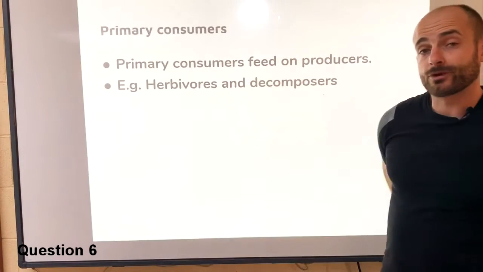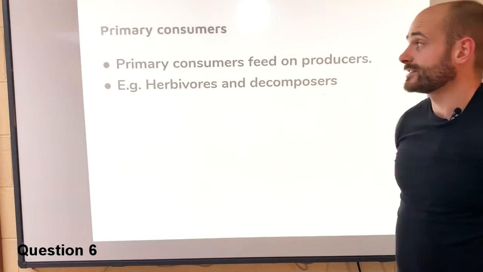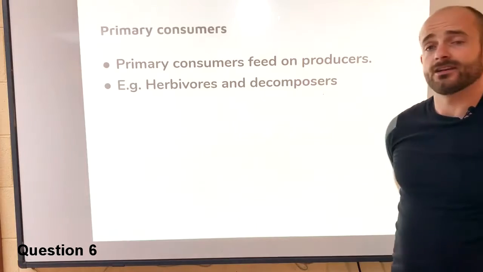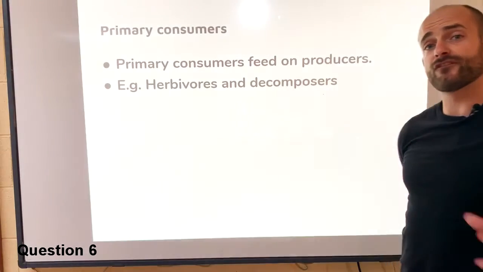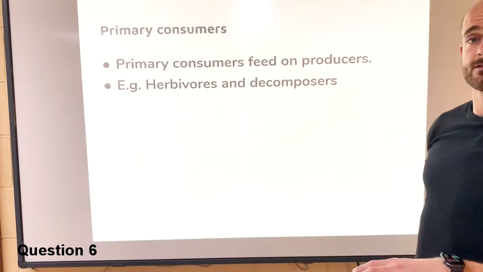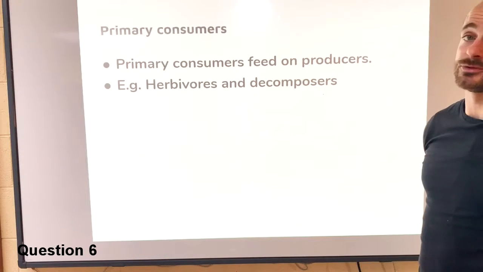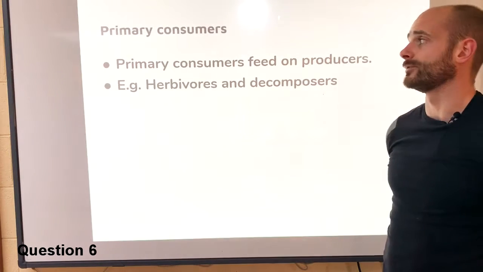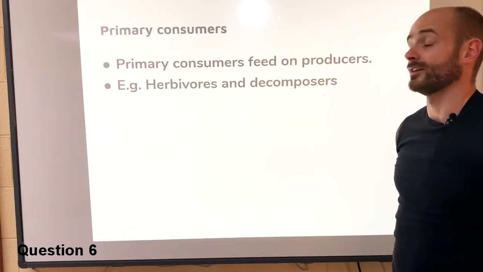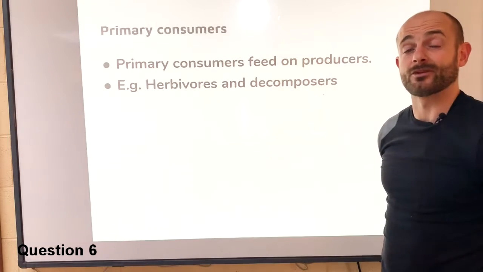Primary consumers, we're breaking down the sections now into different areas. Primary consumers feed on producers. Okay, so they are the first consumers, so they eat grass or they eat plants. And examples you can give are herbivores and decomposers. A good example of a primary consumer would be a rabbit that would feed on the grass.